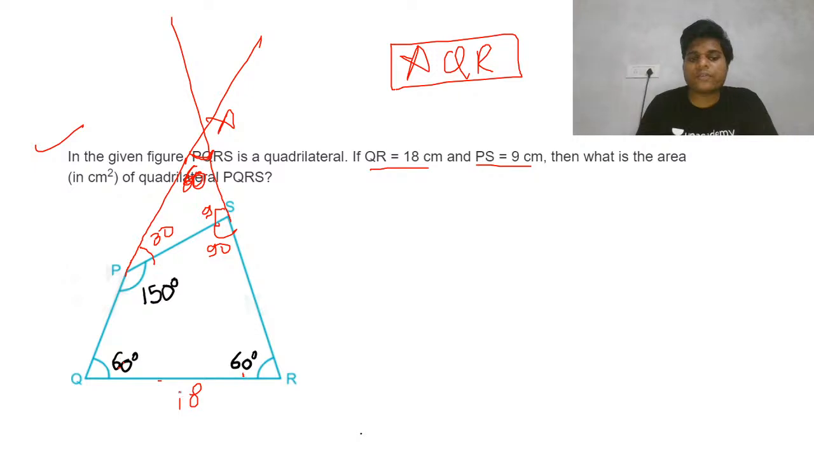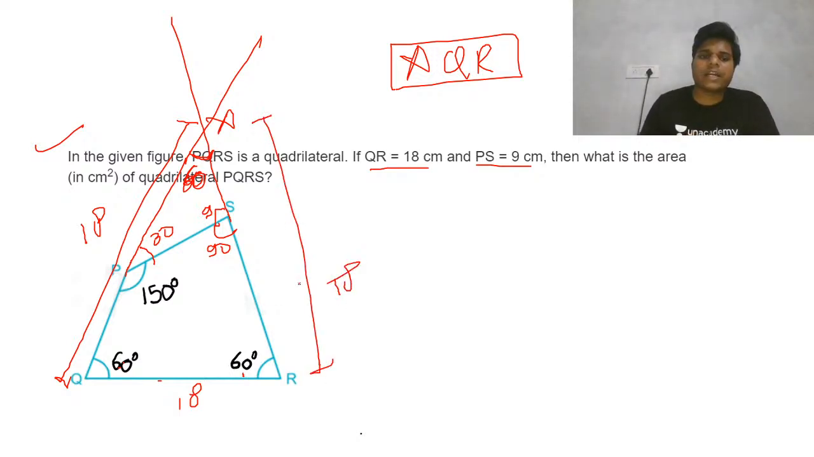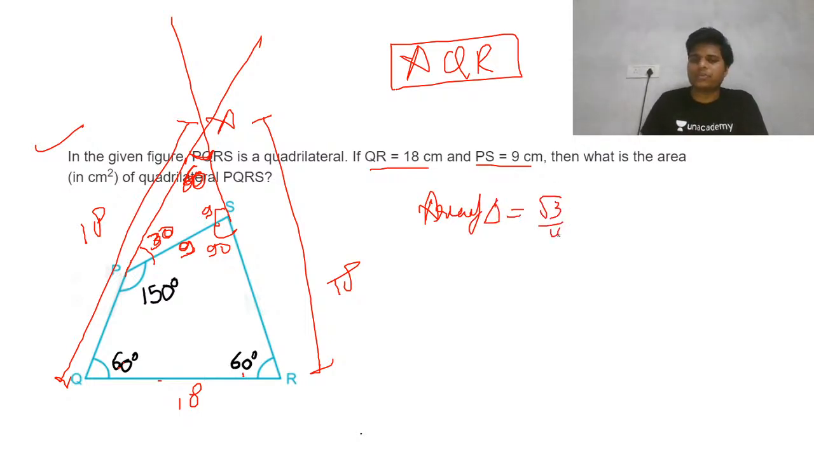Now what is given to us? QR is 18. So if this is 18, this will also be 18, because 60, 60 makes an equilateral triangle, so these are all 18, and PS equals 9. So what is PS? That is 9. This 9 is given. So now we can find the area of the equilateral triangle. Area of an equilateral triangle will be root 3 by 4, I hope you all know this formula, a square. So this is the area of this equilateral triangle.